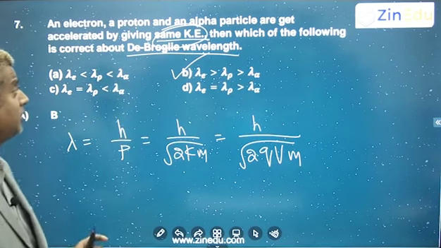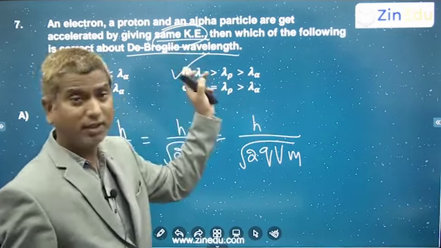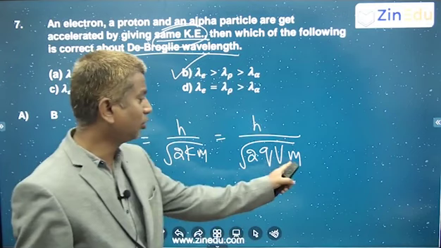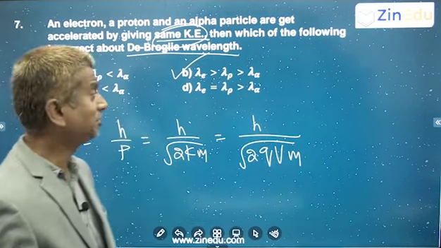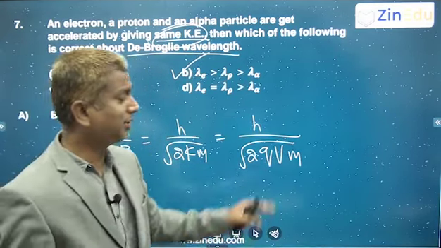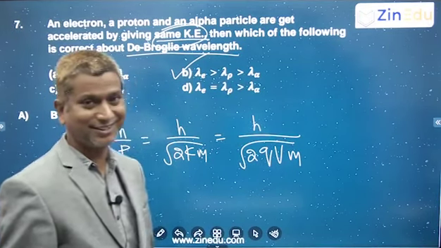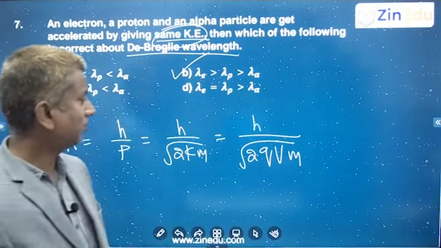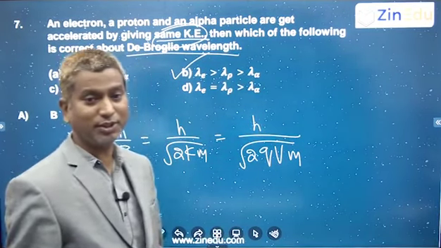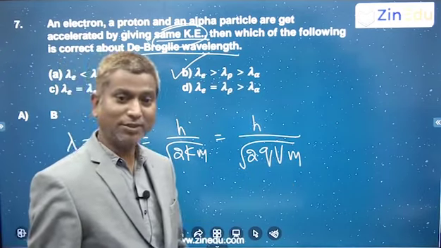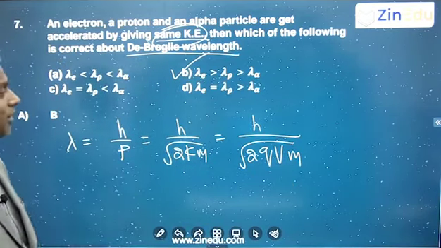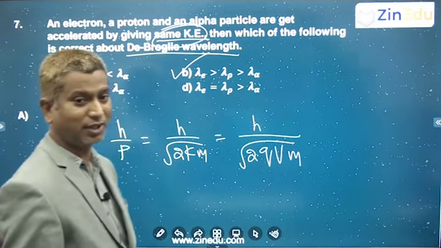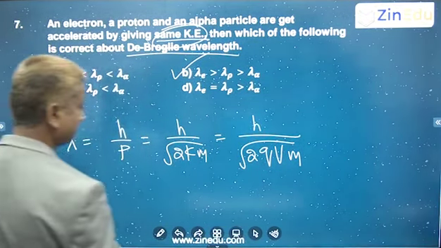So sometimes the same question can have the same potential difference. Then you have to compare q and m both. Of course, an electron and a proton will have the same charge. Again it comes to masses, so lambda of the electron is greater than that of the proton. And for the alpha particle, you also need to compare: charge is more, mass is also more. Correct? So you get the same result even if they are accelerated under the same potential difference. Alright.